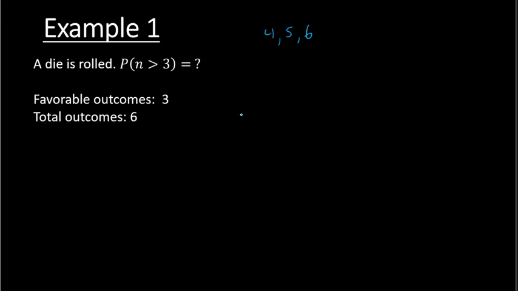By definition, probability is taking the favorable divided by the total. So we take 3 divided by 6, that gives me 1 over 2, and that is my probability. That means we have a 1 in 2 chance of rolling a number greater than 3. And we could convert this to a percentage if we wanted to. This would be 0.5 or 50%. So we can also say that there's a 50% chance of rolling a number greater than 3.